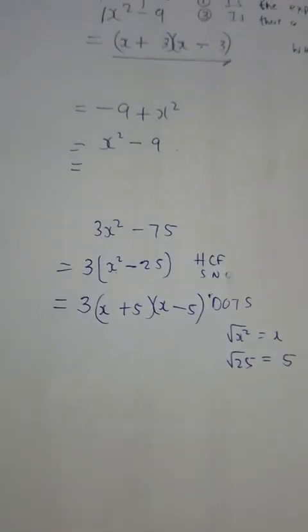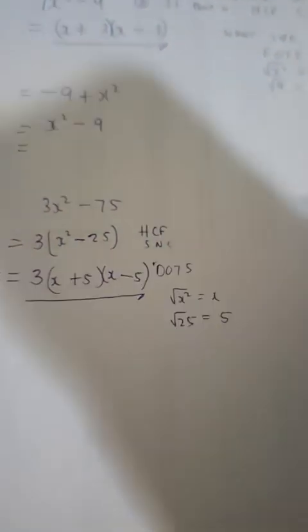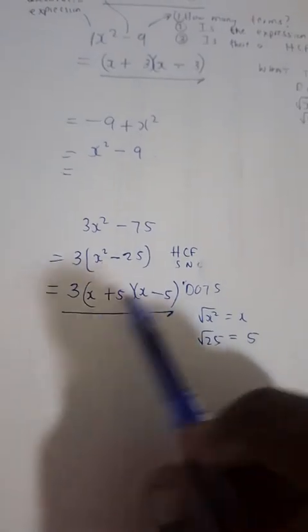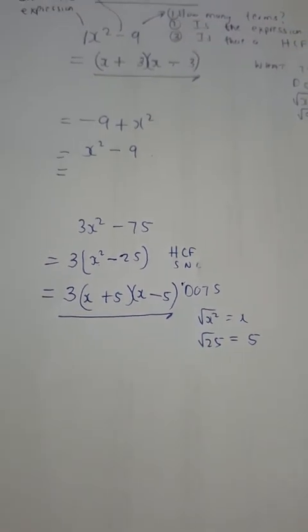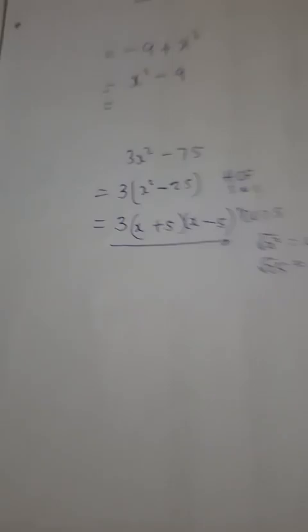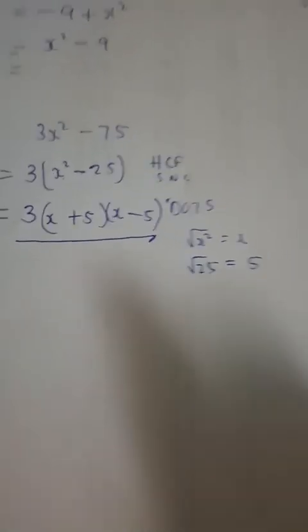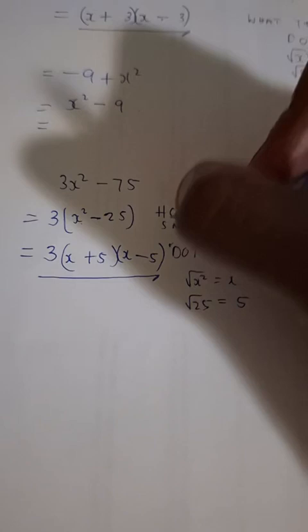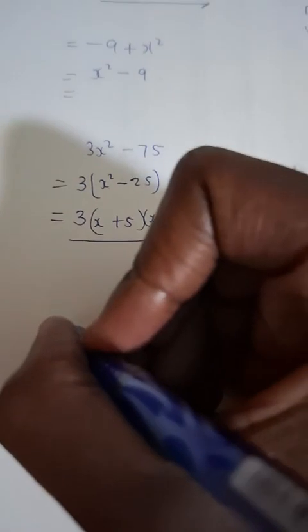Can we factorize any further? No, sir. So therefore our answer is this. We look at this bracket, we can't factorize any further. We look at this bracket, we cannot factorize any further. So therefore that is our answer. Who would have thought? Okay. That's what I call 2-in-1. Highest common factor, dots. 2-in-1 factorization. Okay, let's look at another one.